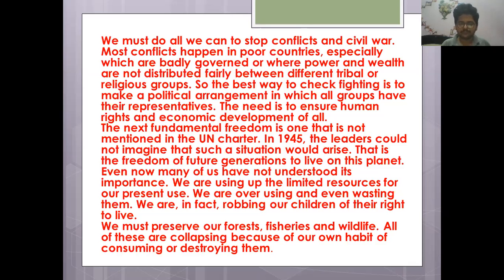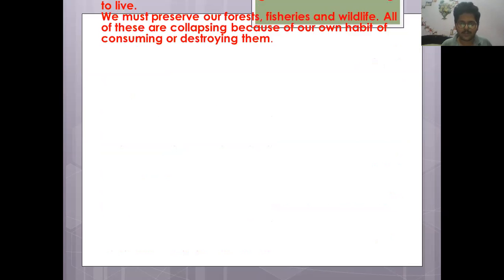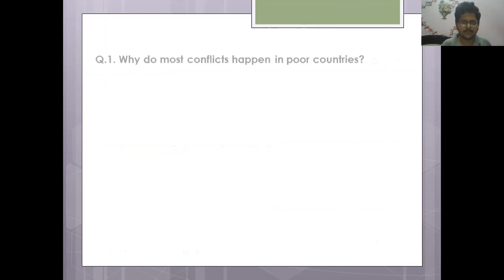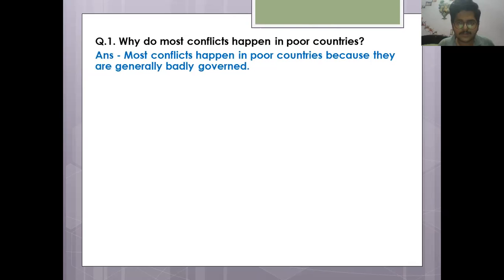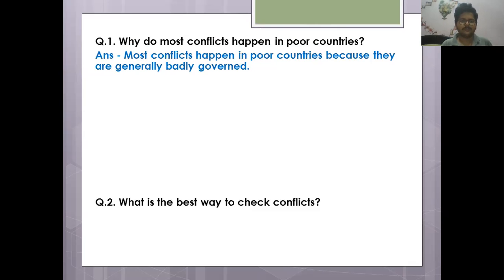Okay. Now, based on this passage, here are some questions that you have to answer. Question number 1. Why do most conflicts happen in poor countries? Its answer will be most conflicts happen in poor countries because they are generally badly governed. Okay, why? In the passage you have seen why conflicts happen in poor countries, because those poor countries are generally very badly governed.